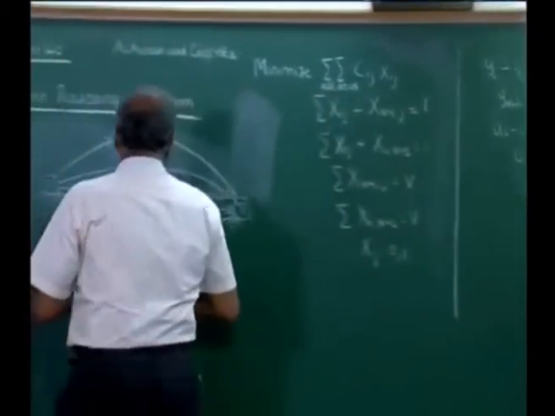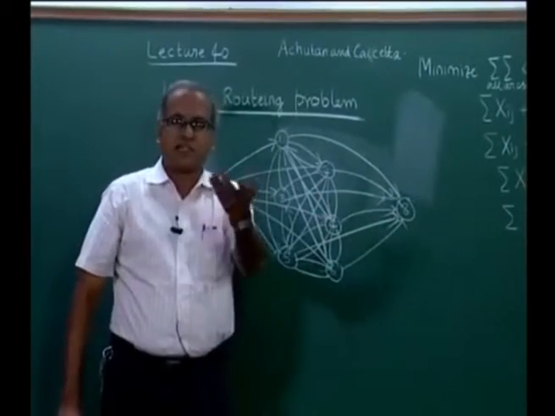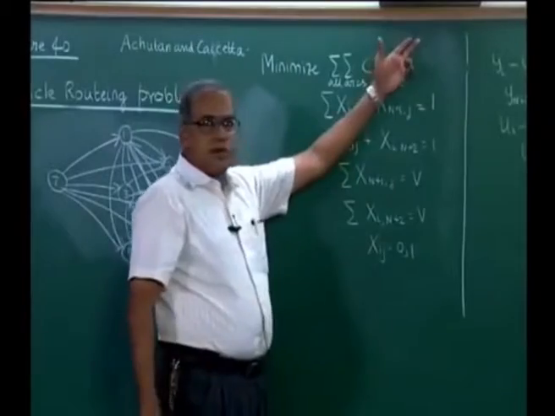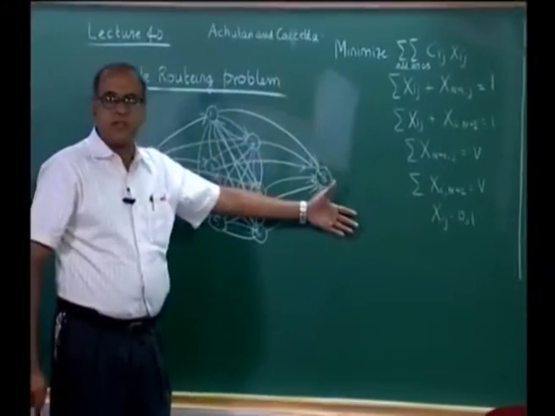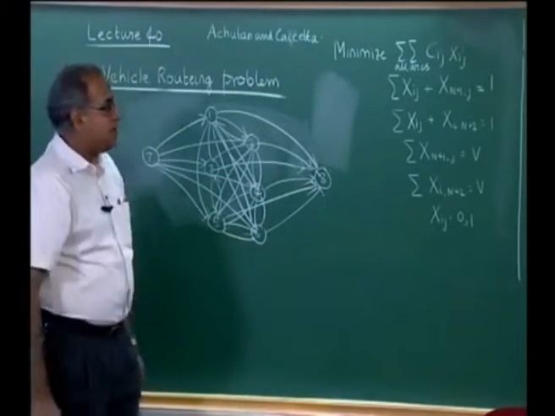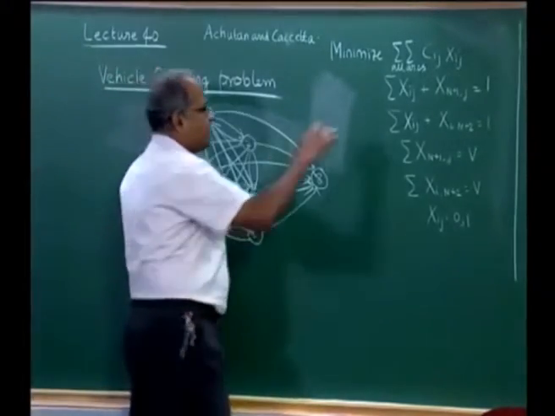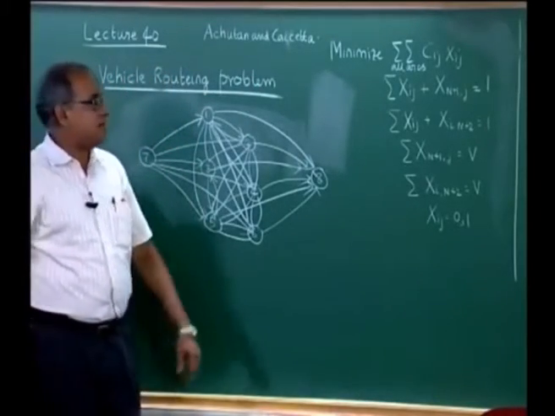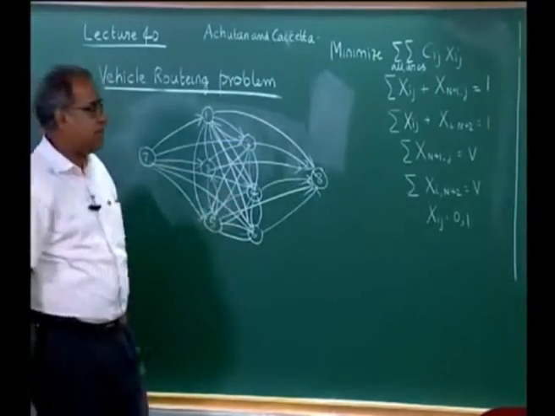And it is always possible to define only one path here and solve a TSP. So once again the TSP will also have n square plus 2n variables and it will have 2n plus 2 constraints. So it is a more precise formulation to solve the TSP instead of having the other set of constraints. So essentially we have n square plus 2n variables and 2n plus 2 constraints to solve the TSP also. This can also be used to solve the VRP.